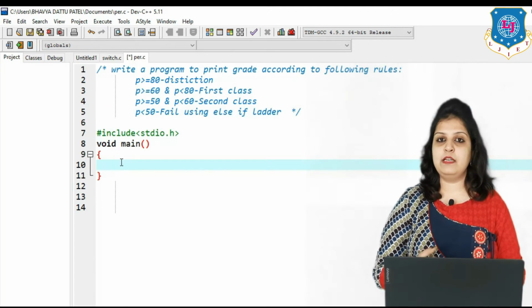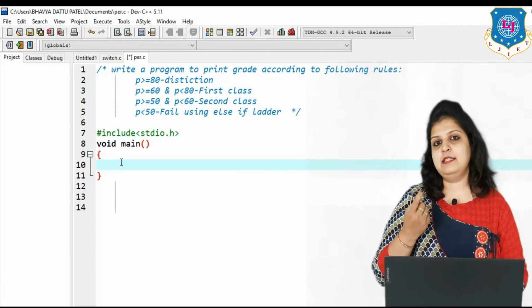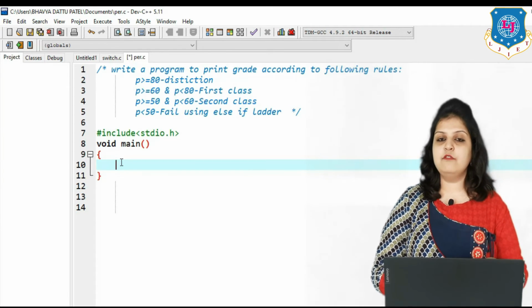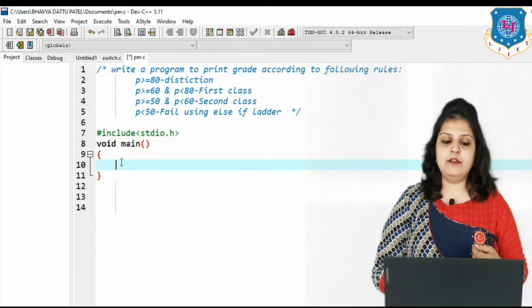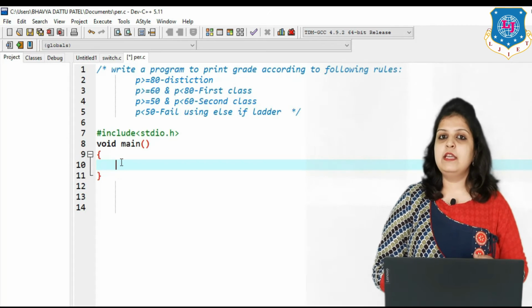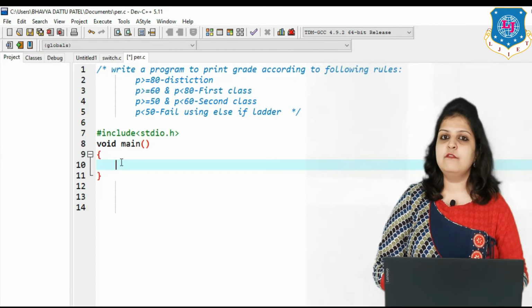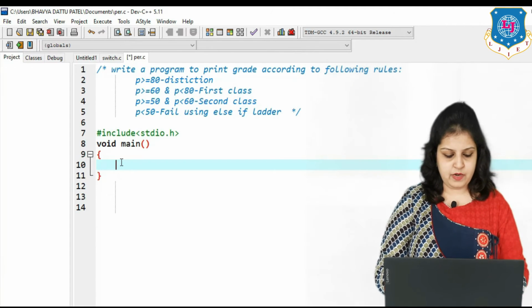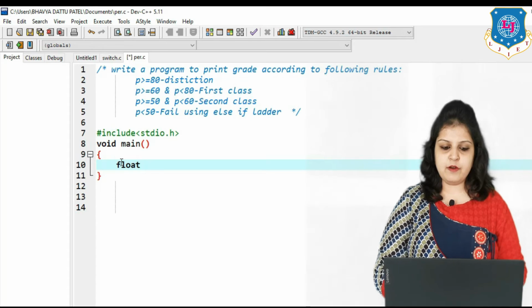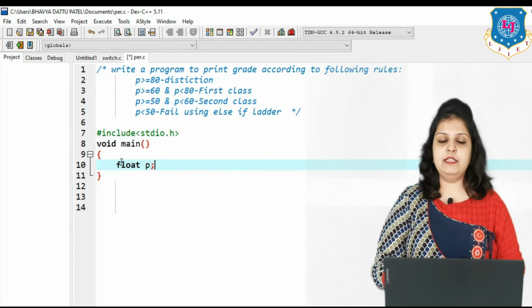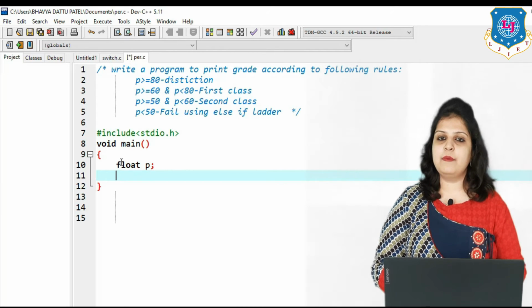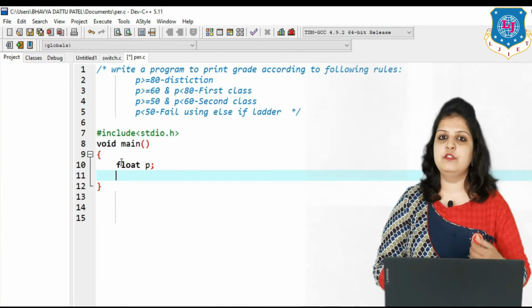Now first of all, how many variables are required here? Only a single variable. Why? Because we have to check only one value, that is percentage. And which data type can we take here? Is it possible that percentage is a float, like 95.2? So I am taking the data type float, and for percentage I am simply taking variable P. And the value of percentage we have to enter from the user, so you have to use the scanf function.